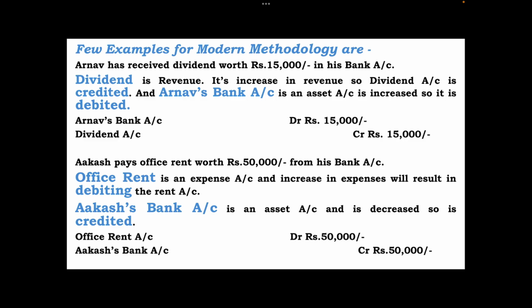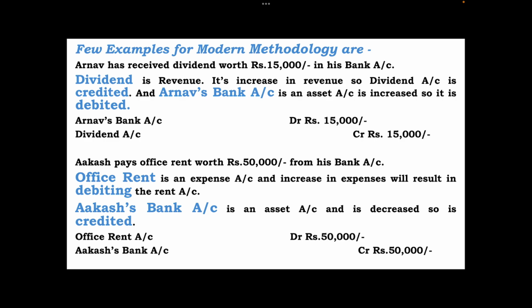So Arnav's bank account is debited 15,000. 15,000 has been deposited in his bank account, so his bank account has increased, so it is debited. And which account is credited? In the form of what? It is in the form of dividend, so dividend account is credited rupees 15,000.